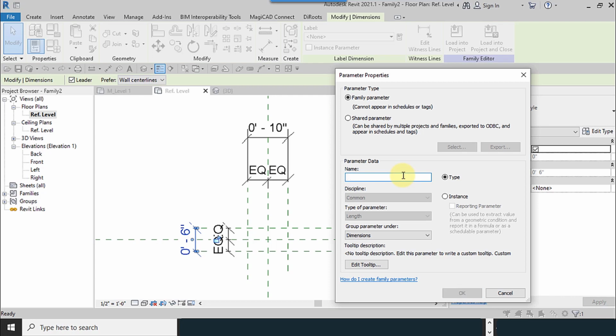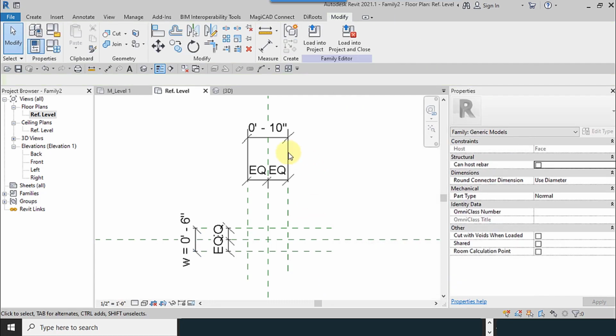I input the name, for example W, and then use the type in the radio button option and group parameter. Okay,